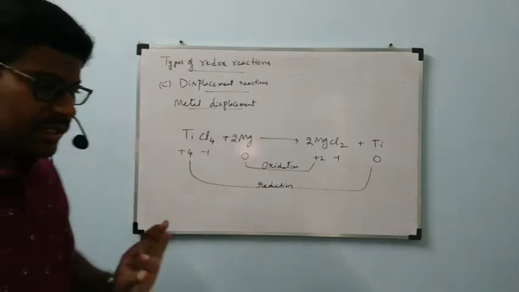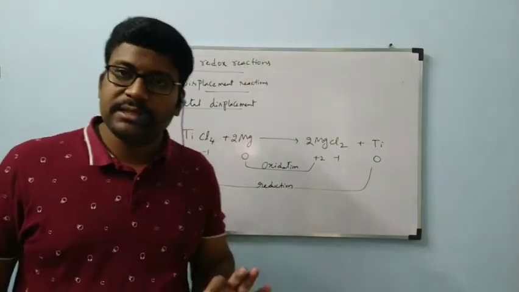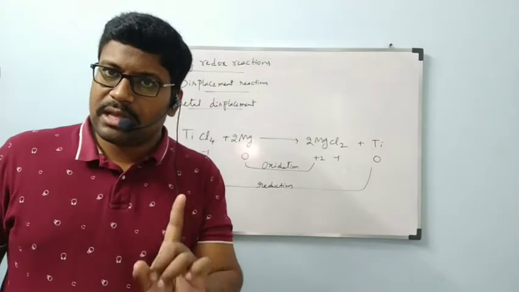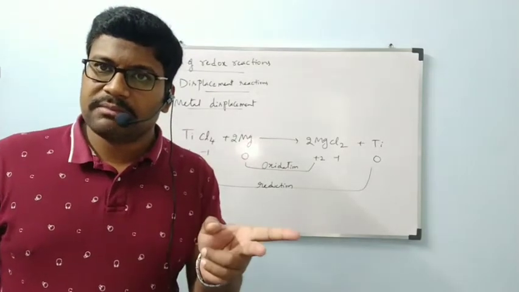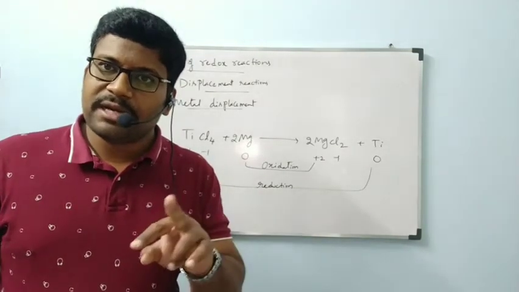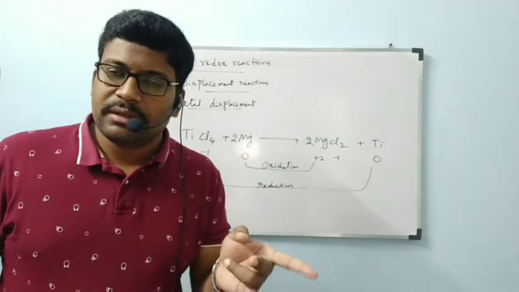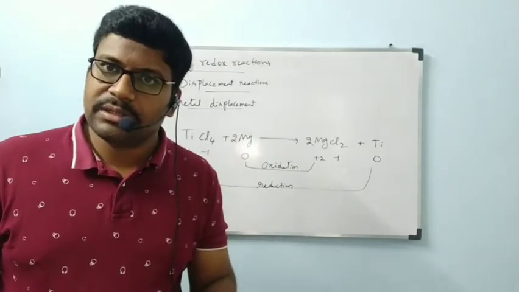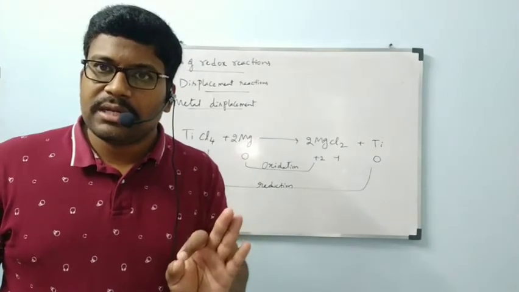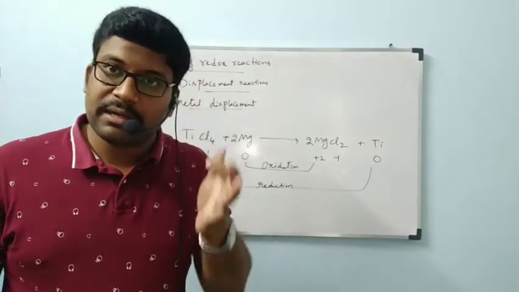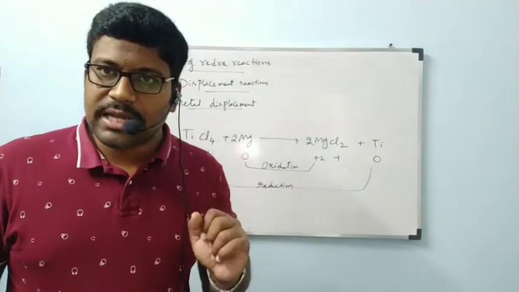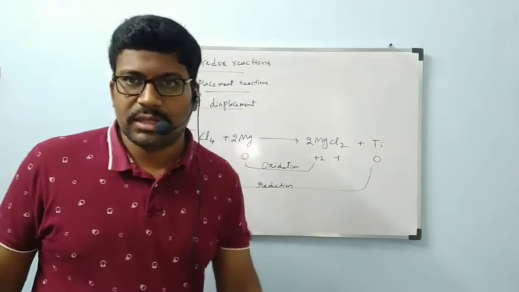What is the condition I told for a displacement reaction? One metal must be in elementary form, another metal must be in combined form. Definitely while displacement is happening, there is a change in oxidation number, so it definitely comes under redox reaction only. That's why I told you all displacement reactions come under redox reactions. Note down the example on the board.